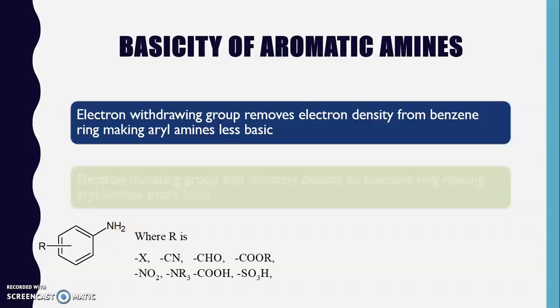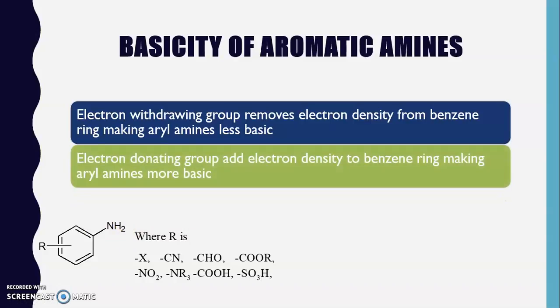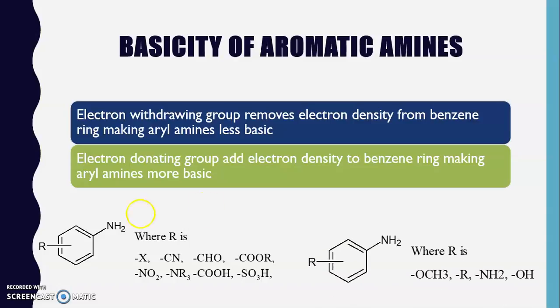In opposite to that, if electron donating groups are present, they add electron density to the benzene ring, and so if electron donating groups are present on the aromatic amines, they increase the basicity of the aryl amines. For example, here you can see, these are examples of electron donating groups. Consider the R group, that is, an alkyl group.